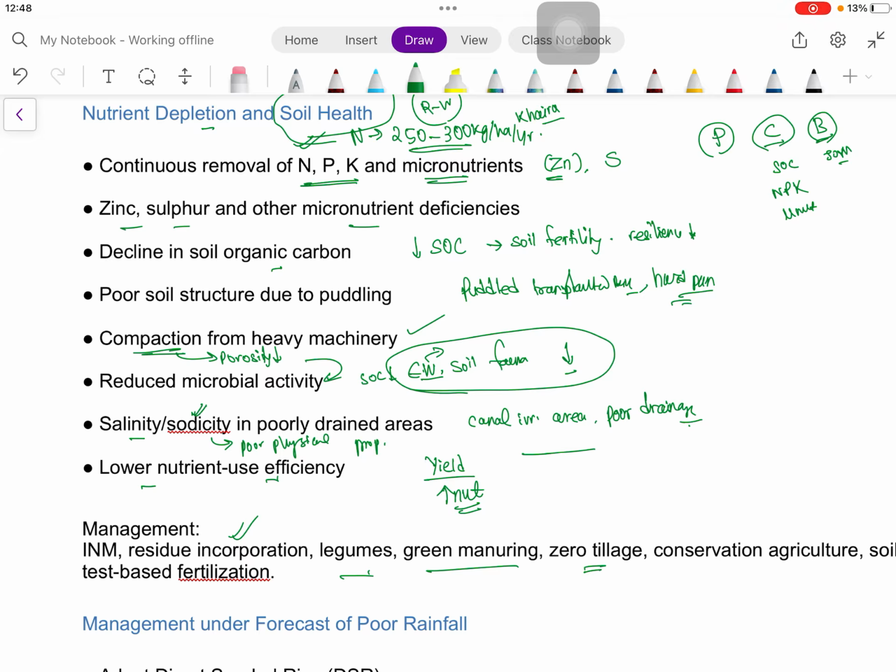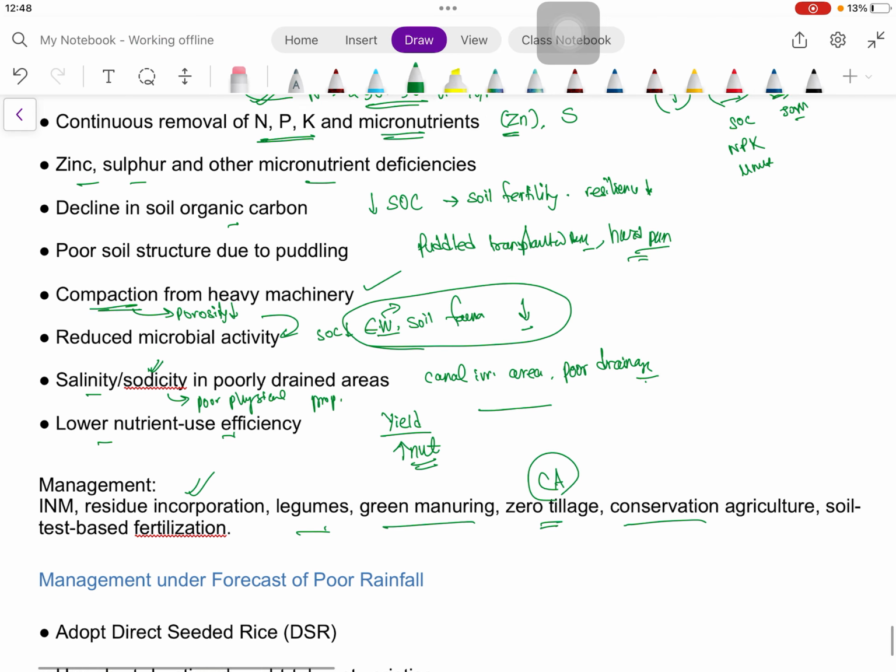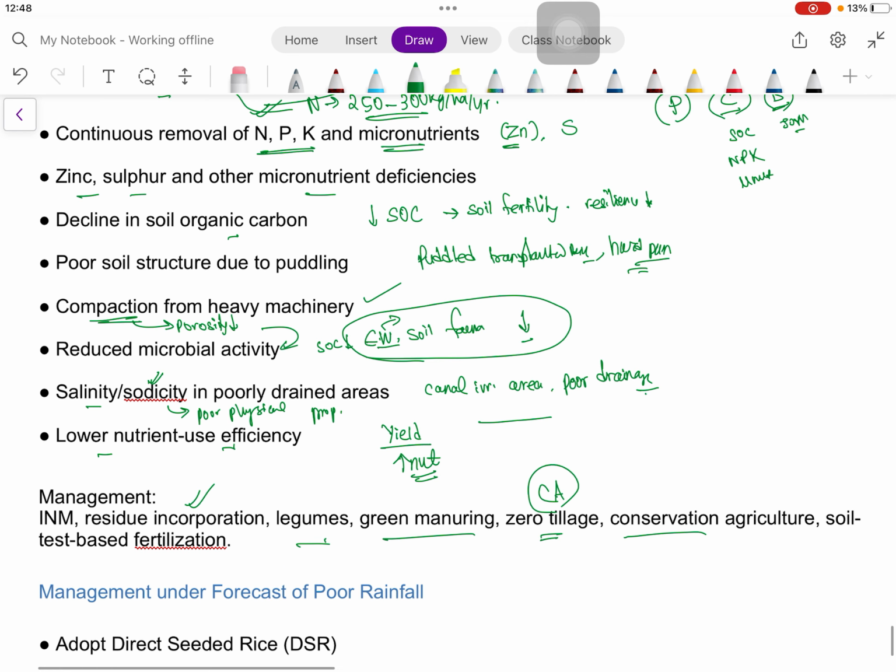Then zero tillage and conservation agriculture, which we will deal with in more detail in that video. Then soil test based fertilization: whichever nutrient is actually lower in that soil, we will apply that particular nutrient, not all. And INM, this is self explanatory.